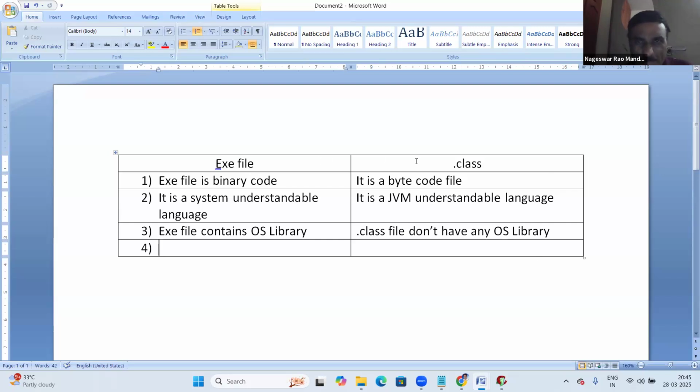So, exe file and dot class file differences. Exe file contains OS library; dot class file doesn't have OS library.